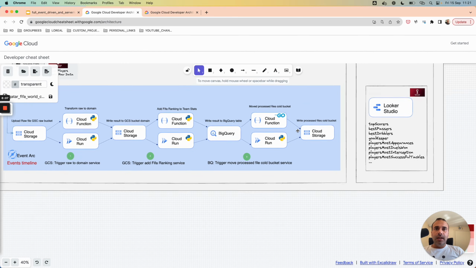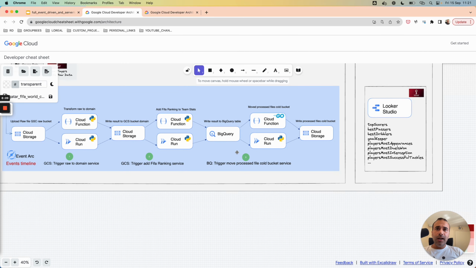And at the end, with Eventarc, when we write the result to this BigQuery table, we will launch in real time a last serverless component. This component will move the processed files, for example, the raw file and the domain file.